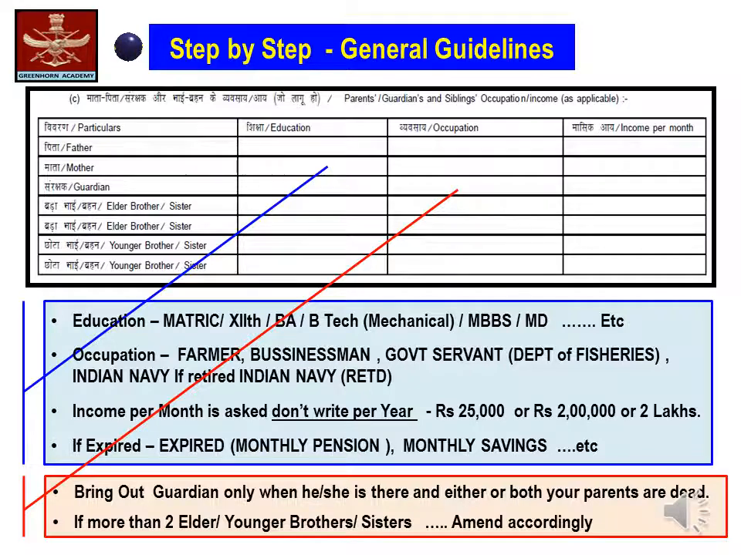In case your parents are not alive, then only bring out the guardian, whether she is there or either both your parents are dead. Boys and girls, in the form, the space has been provided in case you have either 2 brothers or 2 sisters. However, in case you have 3 brothers or 3 sisters, just cut the elder or the younger and amend the form accordingly.